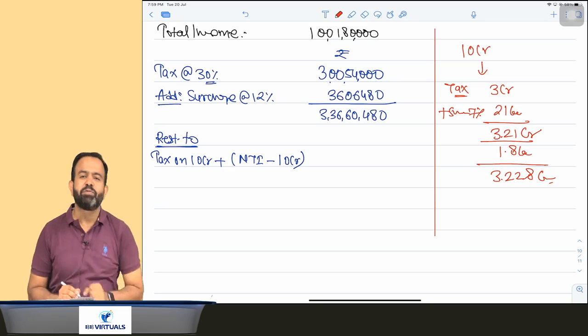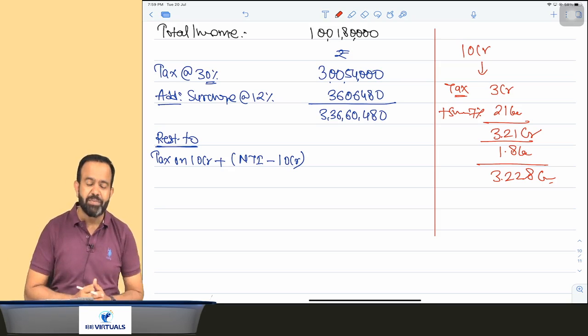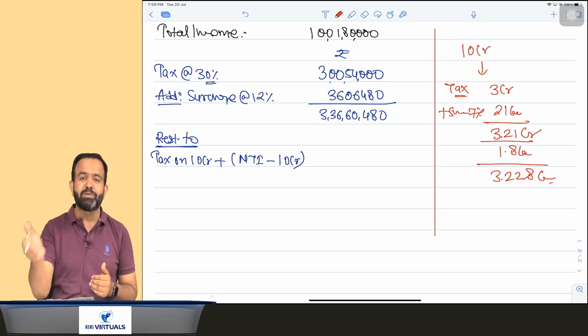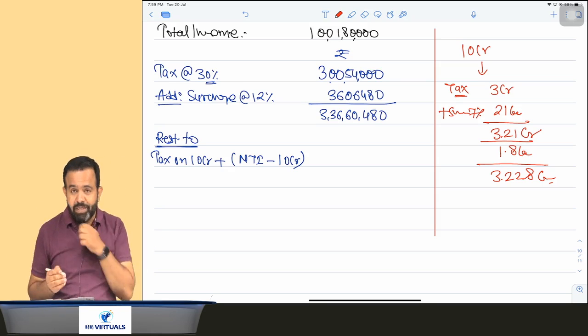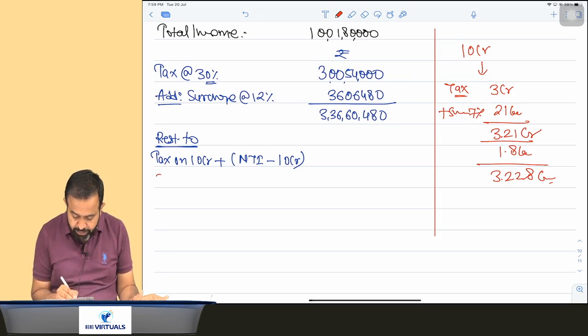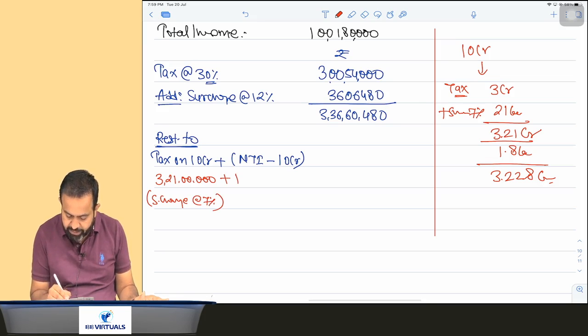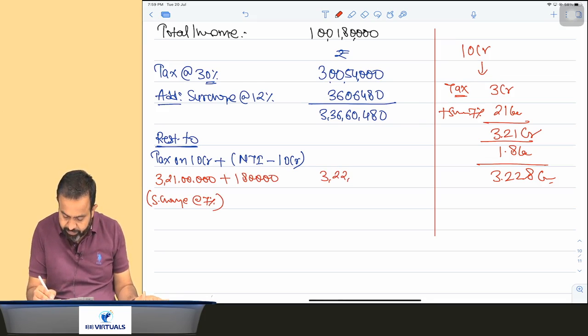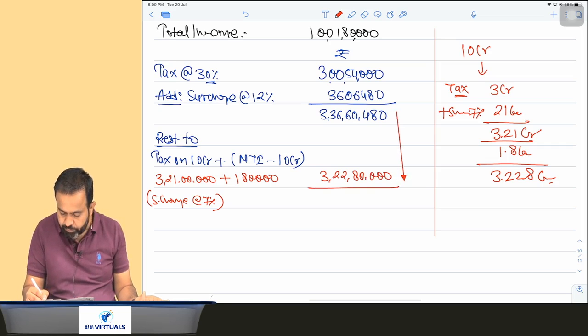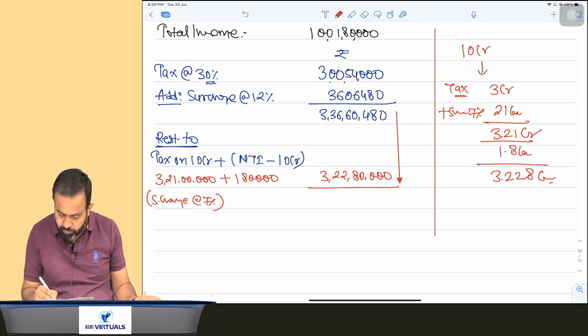No guys, if your income is only 10 crore, then surcharge is applicable. At least 7% surcharge is applicable, because income is more than 1 crore up to 10 crore. So here your tax will be 3 crore 21 lakh. Here I included surcharge at the rate 7% plus NTI minus 10 crore, 1,80,000, so it comes to 3 crore 22 lakh 80,000. Whichever is the lower amount you have to continue with, that is 3 crore 22 lakh 80,000.